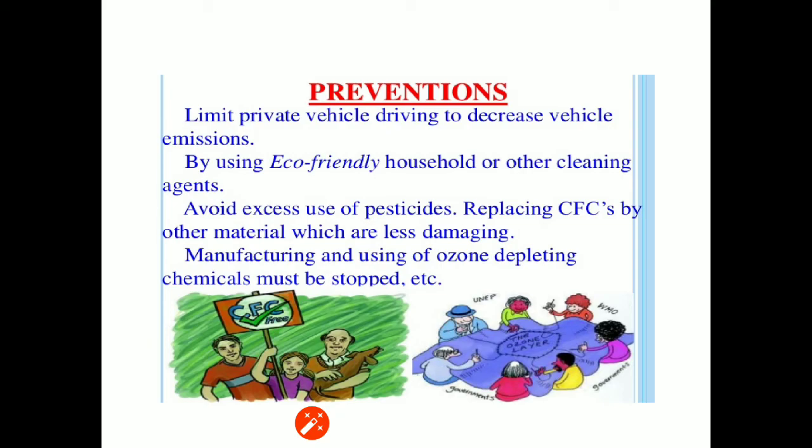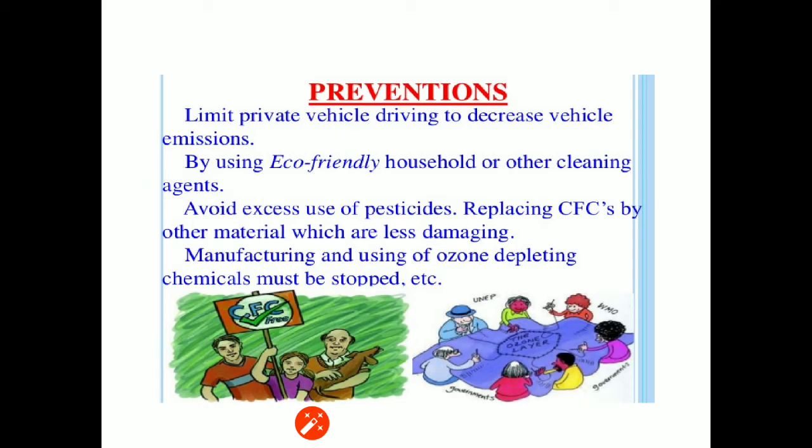Now the preventions. Limit private vehicle driving to decrease vehicle emissions. Use eco-friendly household or other cleaning agents. Avoid excess use of pesticides, and replace CFCs by other materials which are less damaging.